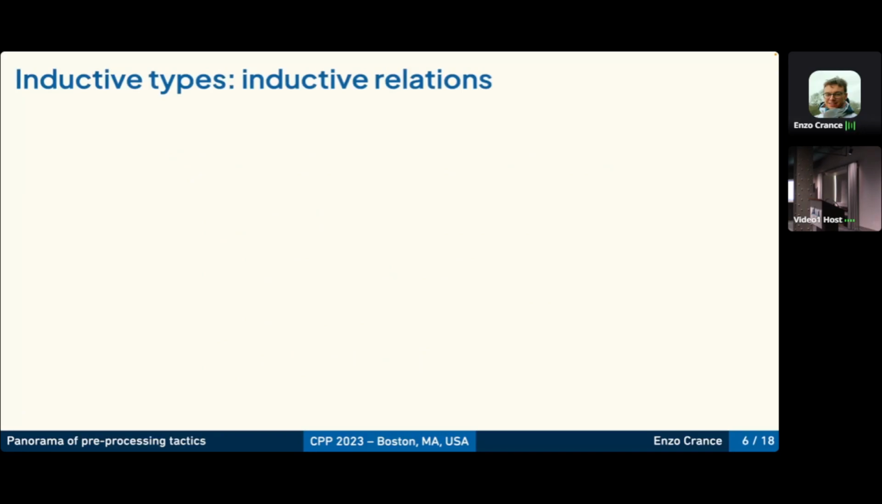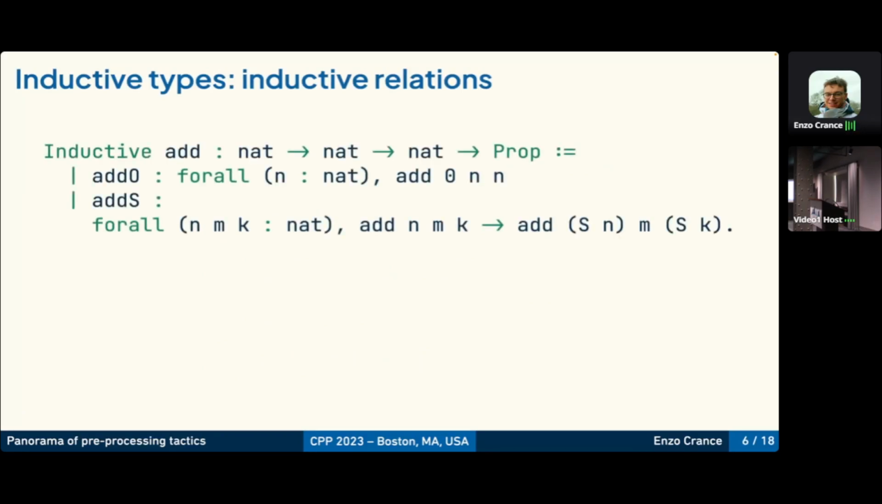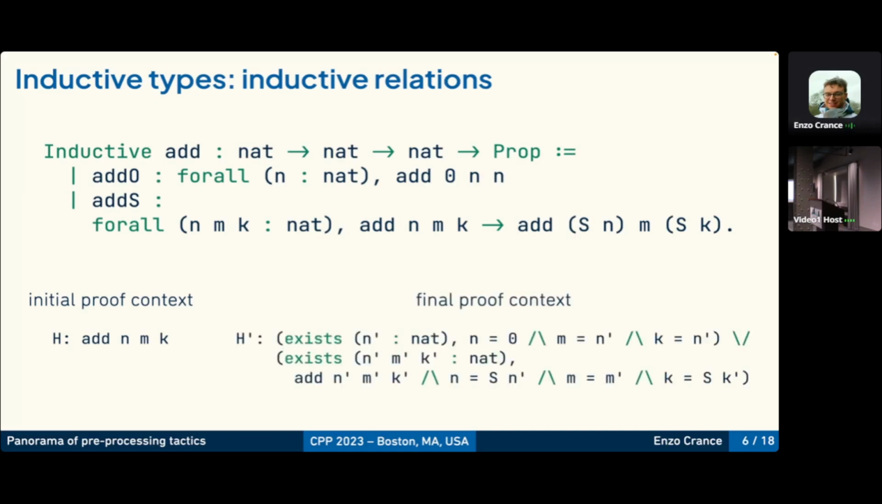So for inductive relations, let's take an example. Here is an inductive relation relating two numbers to their sum. If we have add n m k in the context, we want to explain what add means at first order. So the transformation creates a hypothesis H' explaining the content of the inductive relation.